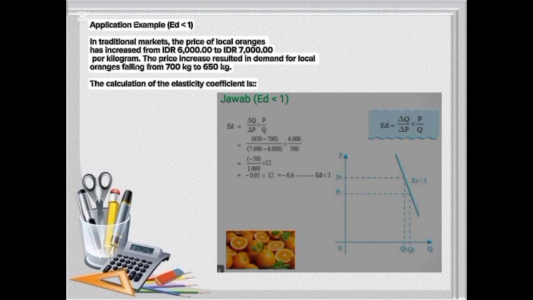Delta Q: 650 minus 700 is minus 50. Delta P: 7,000 minus 6,000 is 1,000. 6,000 divided by 700 is about 8.57. Minus 50 divided by 1,000 is minus 0.05. 0.05 times the ratio gives roughly minus 0.6, so ED is less than 1. So we can see in the inelastic demand case, ED is less than 1.